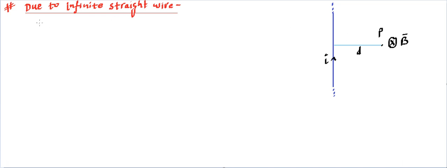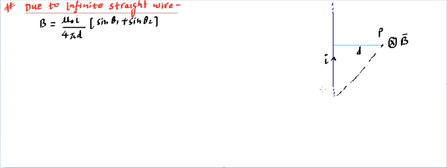So we know for a finite wire, B has a magnitude mu naught I upon 4 pi d times (sine theta 1 plus sine theta 2). So that is for any wire which is straight. And here we need to ascertain what theta 1 is. Theta 1 is measured to the terminal point, but that terminal point is not here, it's rather at infinite. So this theta 1 is going to be in such a way so that this point touches infinite. That means this point basically goes to infinite.